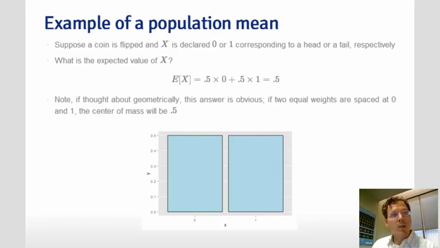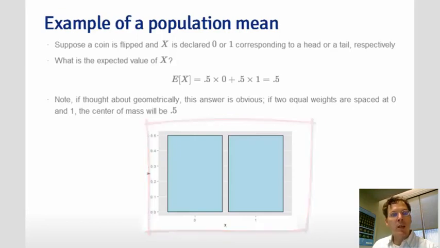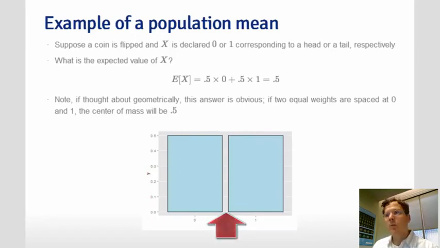However, if we were to think about this geometrically, the answer is quite obvious. If we have two bars of equal height, one at 0 and one at 1, and we wanted to balance them out, it's clear where exactly we would put our finger. It would be right here at 0.5.